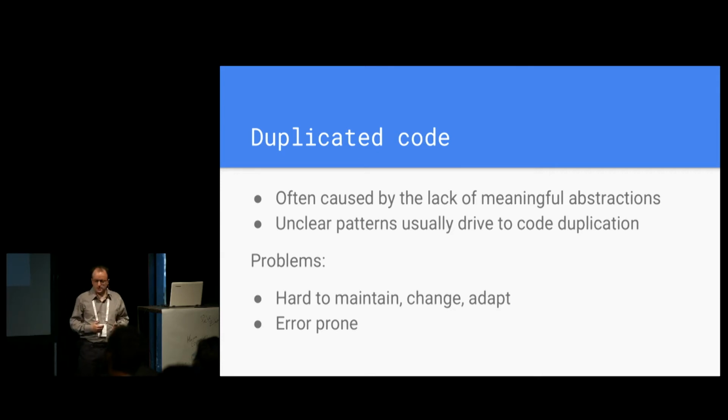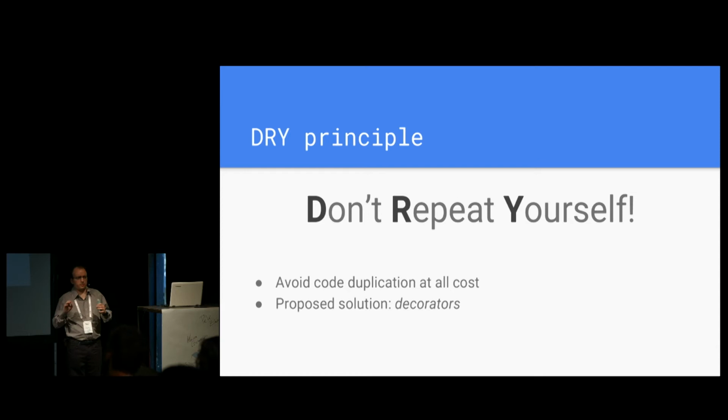So we actually want exactly the opposite. We want that for every part of the code, there should be one single place where to make a change at any given point of time. And that is the so-called DRY principle, which stands for don't repeat yourself. And in order to achieve this in software engineering, there have been many improvements or enhancements, for example, libraries, frameworks, tools, design patterns, etc. And those are great, and we should keep them in mind when designing our own code in Python.